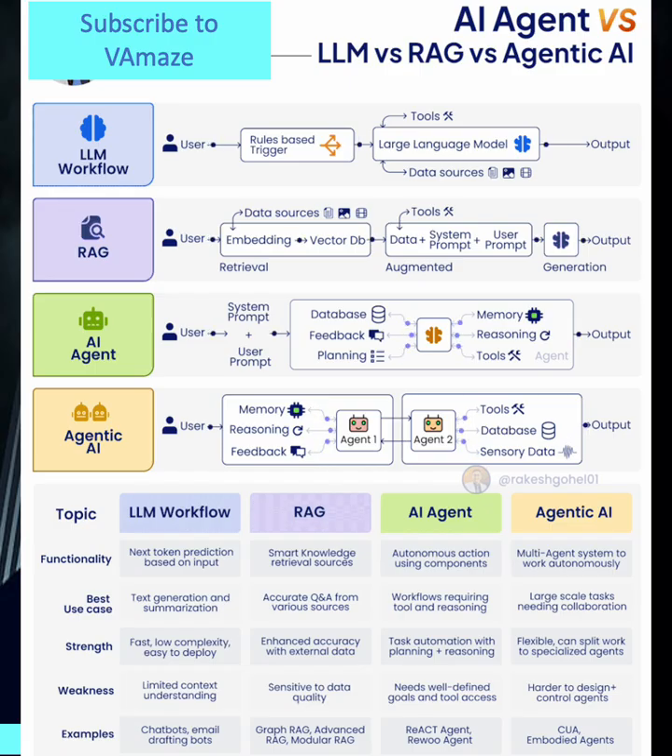during training. Strengths and applications: lightning fast with low complexity and easy deployment, LLMs excel in speed and simplicity, perfect for straightforward text generation tasks. Ideal use cases include chatbots, email drafting, basic content creation, and simple Q&A scenarios. Limitations: the simplicity comes with trade-offs. LLMs suffer from limited context understanding and cannot access real-time information or integrate new data sources beyond their training cutoff.